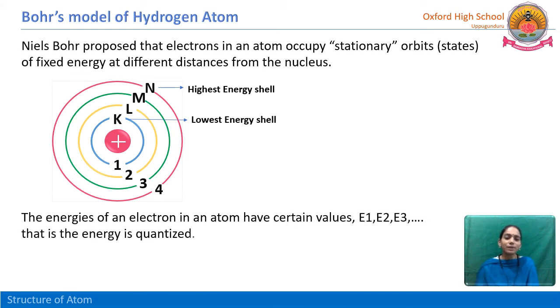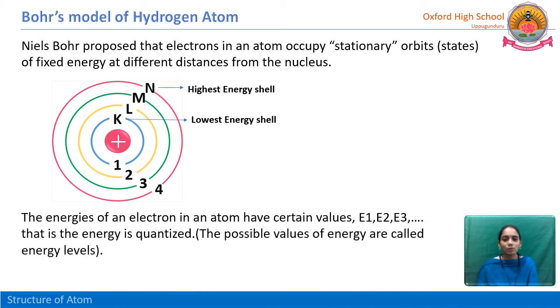The energies of an electron in an atom have certain values. We have studied Planck's quantum theory. The energies are quantized and come in the form of small packets. These are discrete values, not continuous values. So certain values are there, those are E1, E2, E3 and so on. We can see this in the picture also.